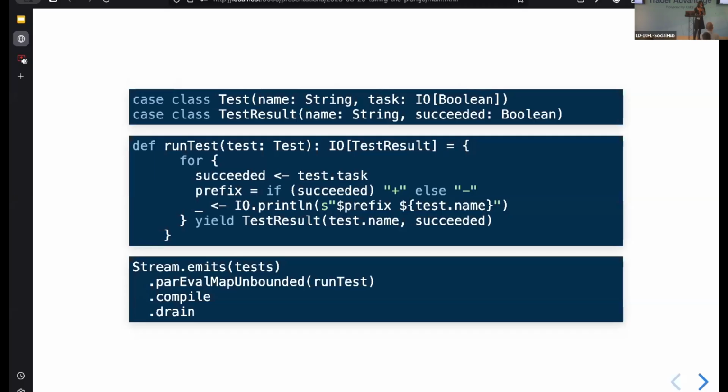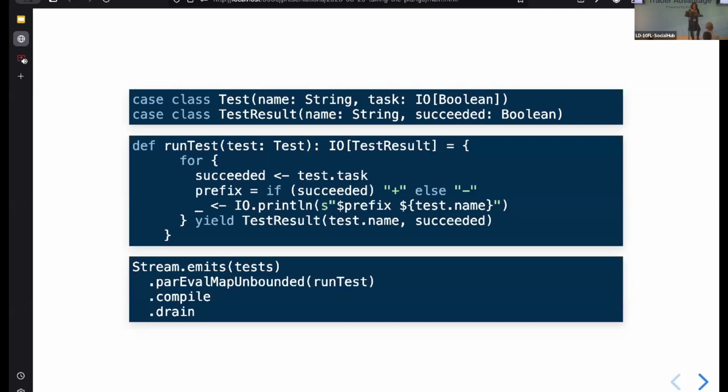And then if we wanted to run these tests concurrently, it's as simple as using the construct we just saw, right? So using the par-eval-map operator that we just saw. All we need to do is plonk these tests into a stream, use par-eval-map to run them concurrently, and then finally just plonk this entire stream into an IO app. And that's all we need for our concurrent testing framework.